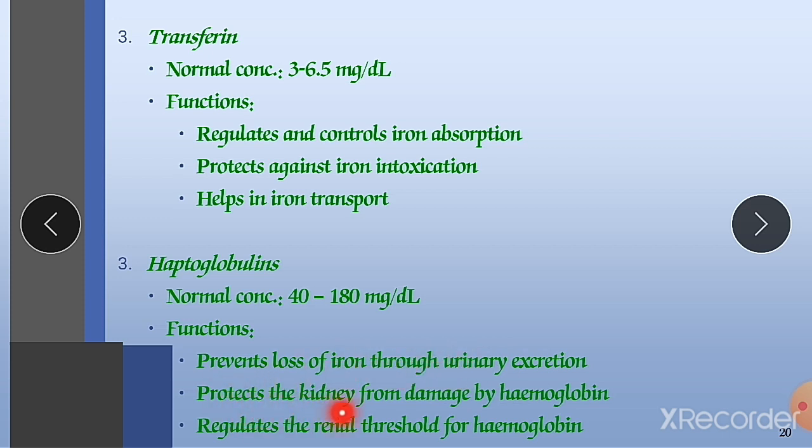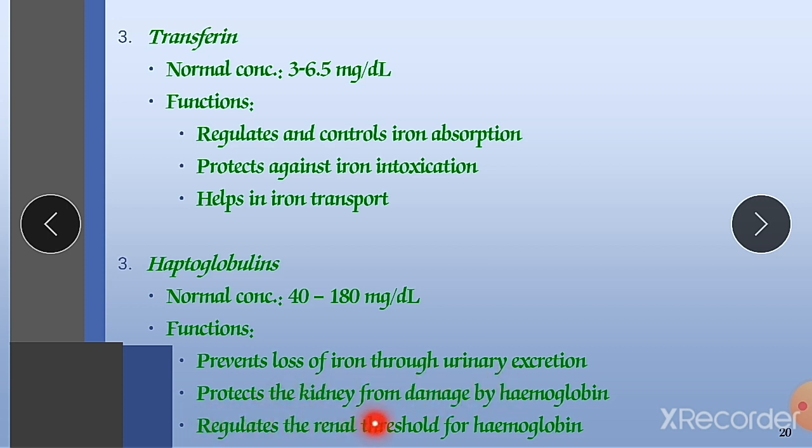Next is to protect the kidney from damage by hemoglobin. If hemoglobin is damaged, lots of iron can be deposited in the kidney, due to which kidney damage, kidney blockage or kidney stones may develop. Haptoglobin can help our body against this problem. It is a carrier protein, so it carries that iron from the kidney and returns it to our liver.